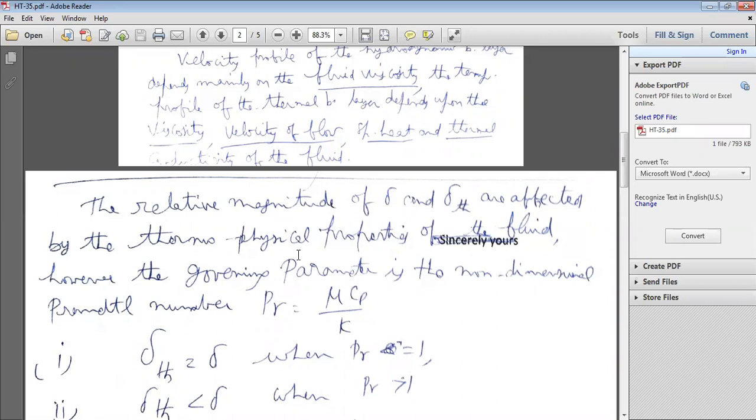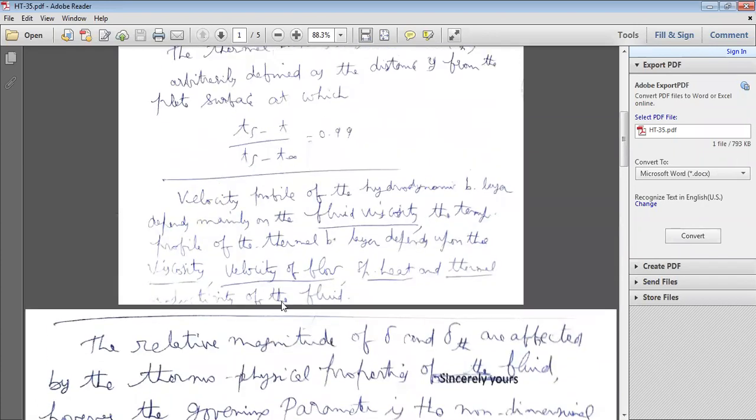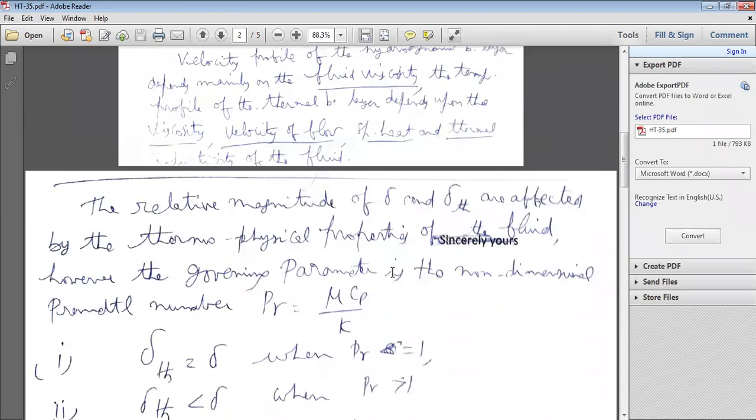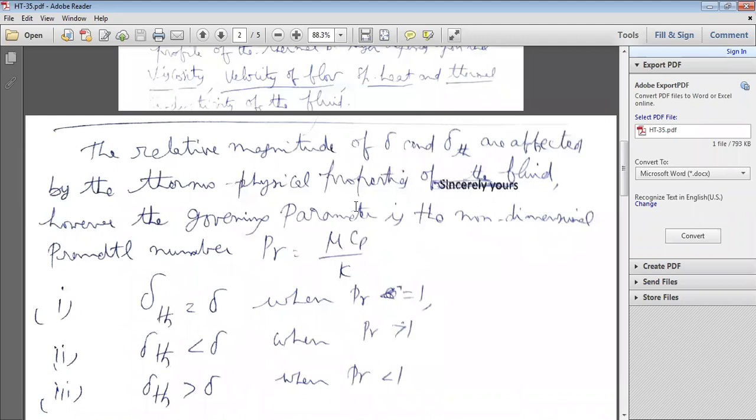the thermophysical properties of the fluid. What are thermophysical properties? Viscosity of the fluid, okay, the velocity of the flow, and specific heat and thermal conductivity. All these are thermophysical properties of the fluid.